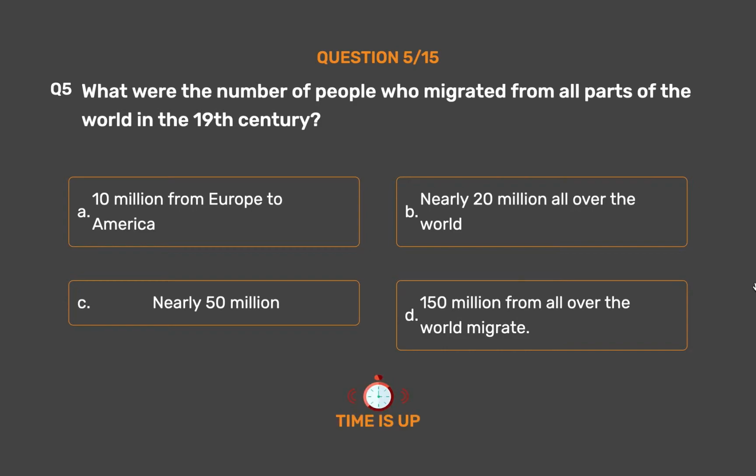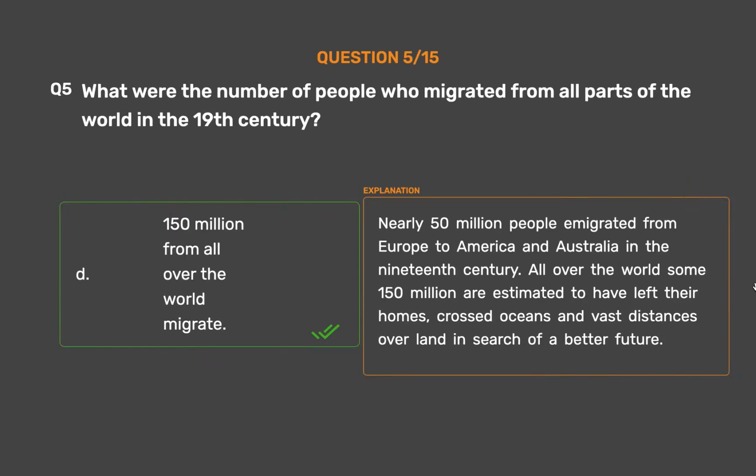The correct answer is Option D. 150 million from all over the world migrate. Nearly 50 million people emigrated from Europe to America and Australia in the 19th century. All over the world, some 150 million are estimated to have left their homes, crossed oceans and vast distances over land in search of a better future.